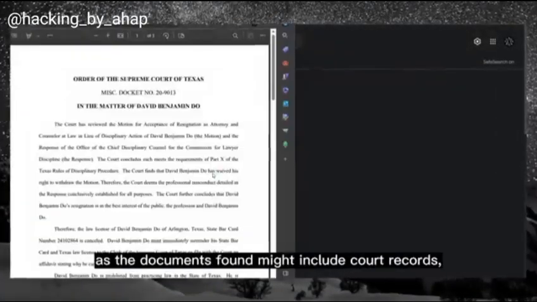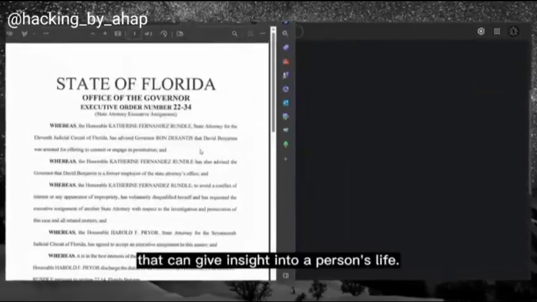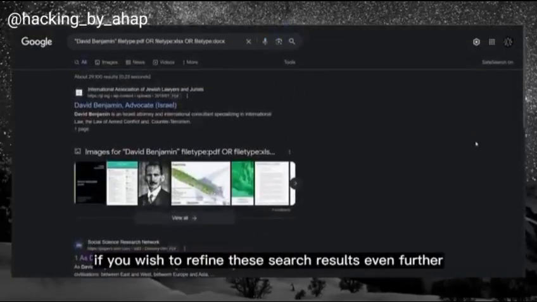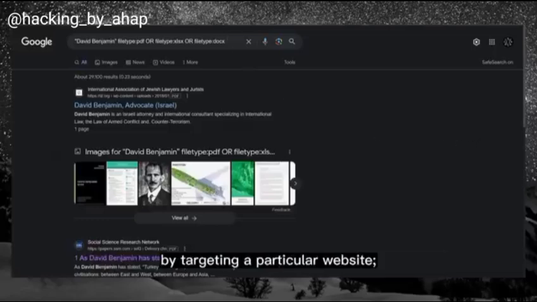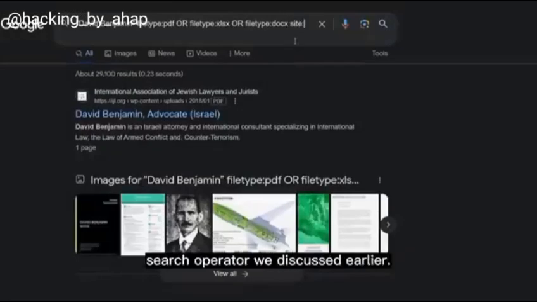This can be very effective as the documents found might include court records, resumes, or other official documents that can give insight into a person's life. The beautiful aspect of Google Dorking is that if you wish to refine these search results even further by targeting a particular website such as the victim's university or workplace, you can achieve that by incorporating the site: search operator we discussed earlier.